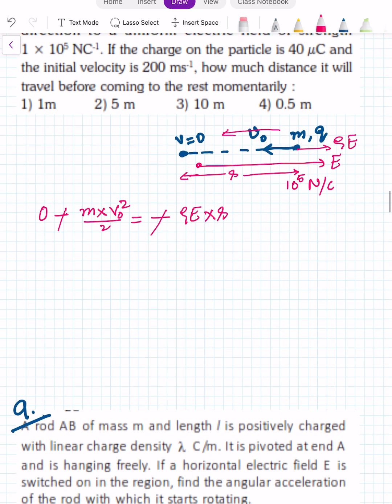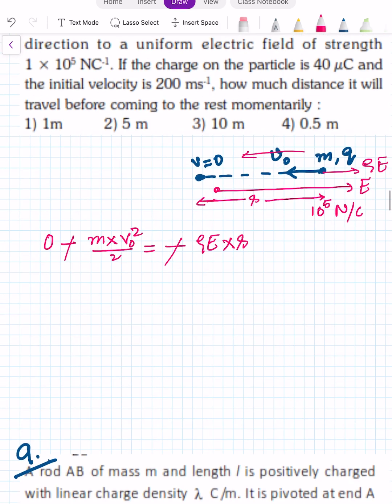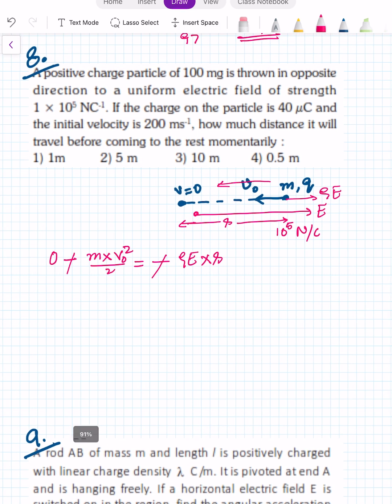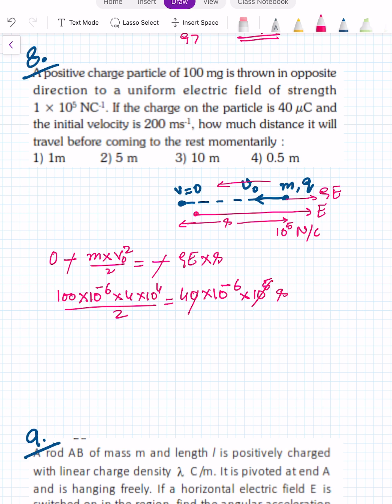Minus, minus sign cancelled. Mass is given as 100 milligram, which means 100 into 10 power minus 6. V naught is given as 200. So 4 into 10 power 4 by 2 equal to Q, Q is 40 into 10 power minus 6, and E is given as 10 power 5, into S. This cancels, this cancels, this remains 2.